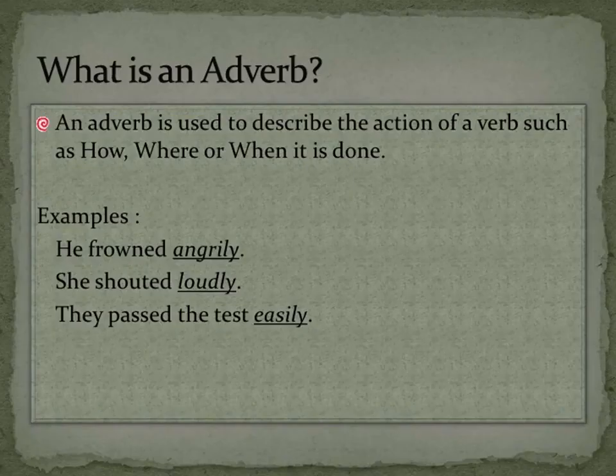Then adverb. What is an adverb? An adverb is used to describe the action of a verb, such as how, where or when it is done. Examples: he frowned angrily. That means the word that modifies the verb is the adverb. She shouted loudly. So how did she shout? She shouted loudly. They passed the test easily. Passed is the verb, and the word which is modifying passed is easily.